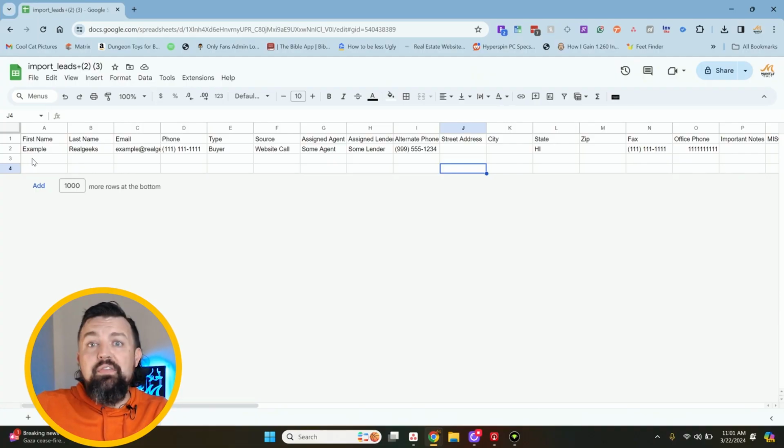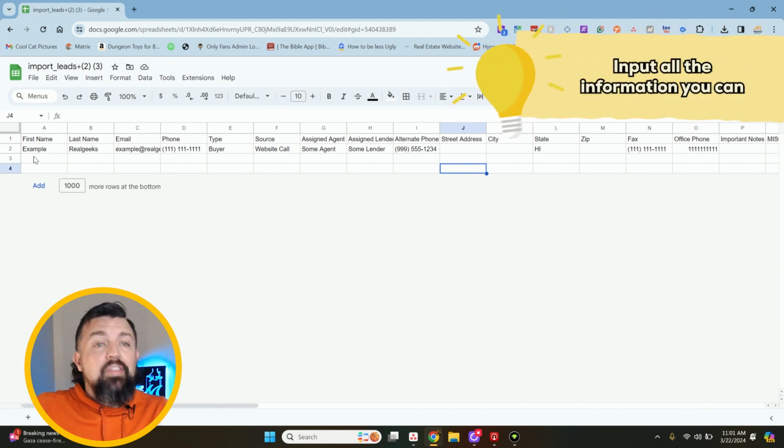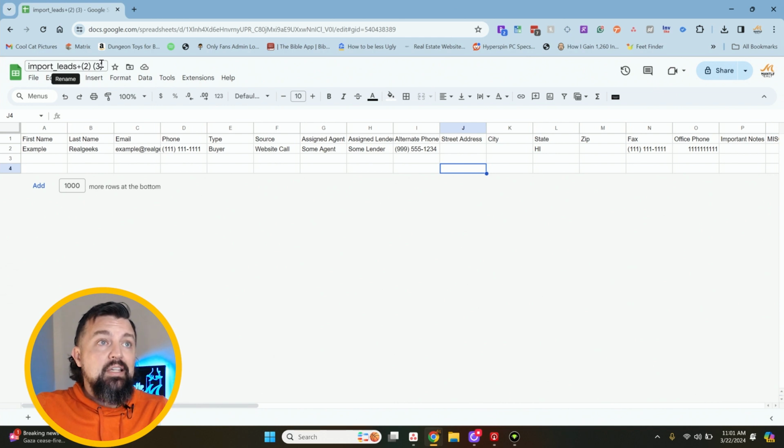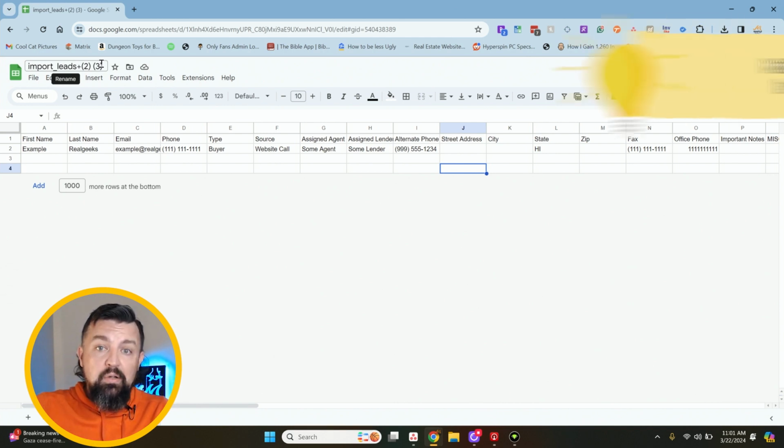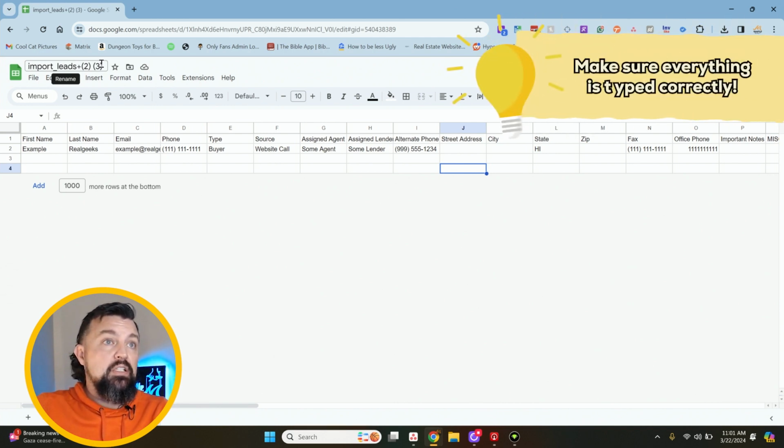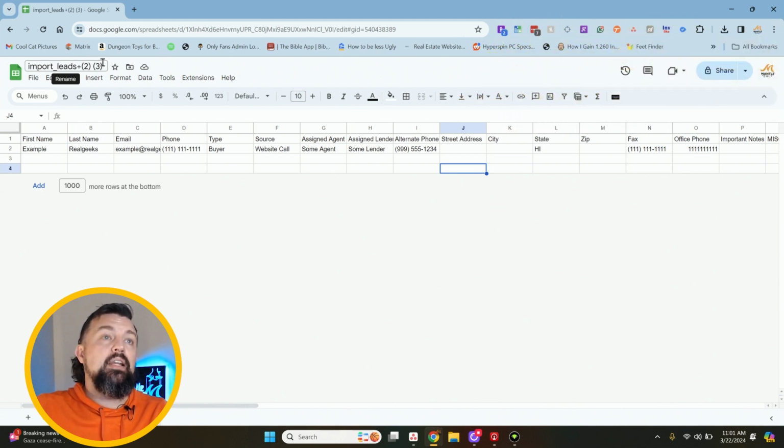That is one of my pet peeves when we go to send out Christmas cards and I look at the list and their names aren't capitalized or the street addresses aren't capitalized. It doesn't look good. It looks unprofessional. So first tip whenever you're filling out your SOI is put all the information in that you possibly can. Second tip of your SOI is make sure it's all spelled correctly and the capitalization and punctuation are all formatted the exact same. If you want to spell out streets and roads and avenues, go for it, but I abbreviate everything.